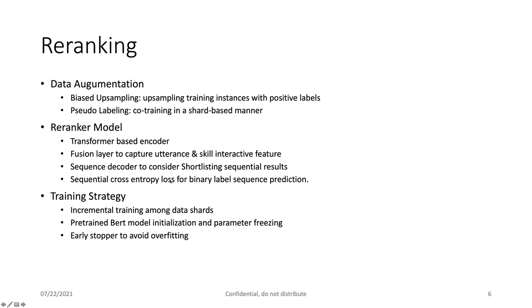And in the end, we use a sequential cross-entropy loss for the final loss. And for the training strategy, as I said, we use incremental training among data shards, and we use pre-trained BERT embeddings. And we have applied an early stopper to avoid overfitting.